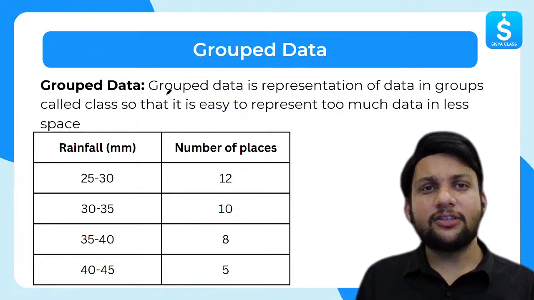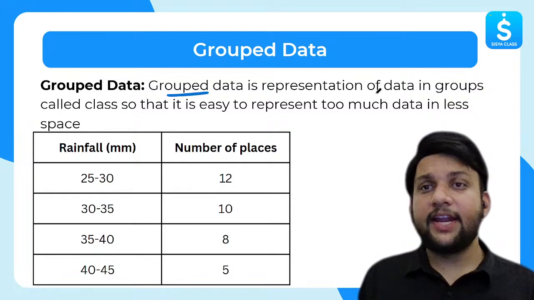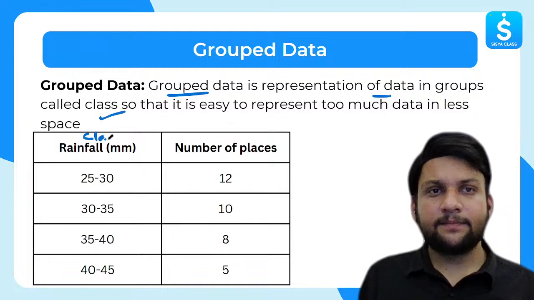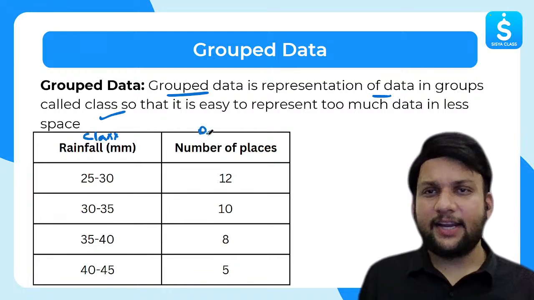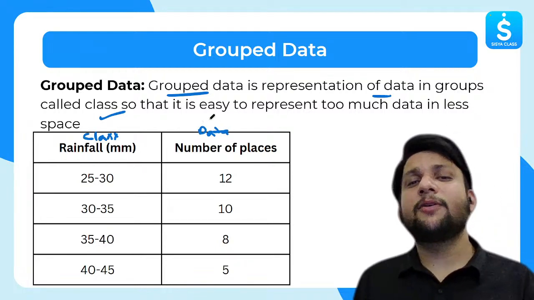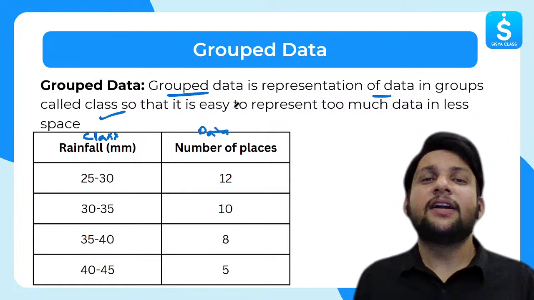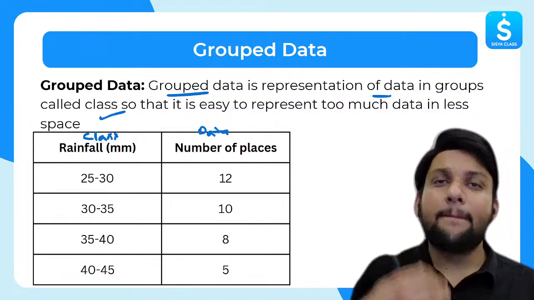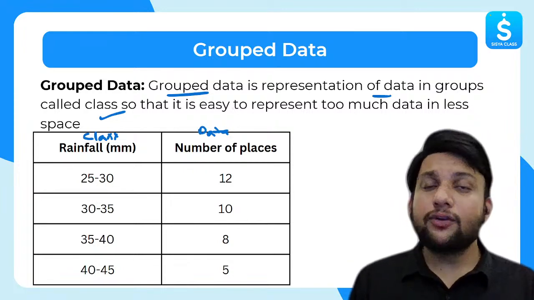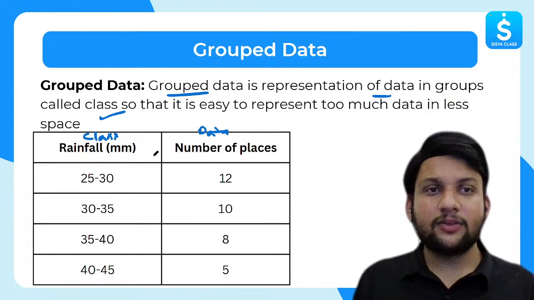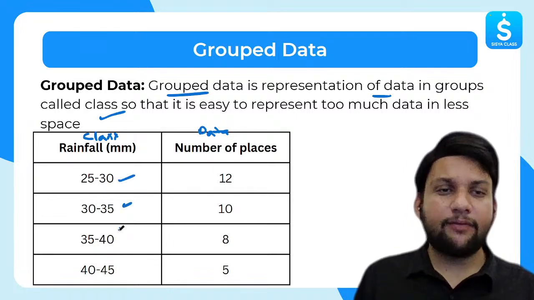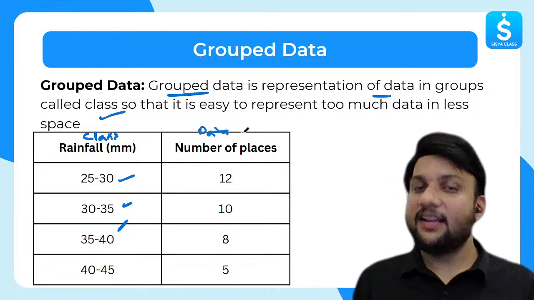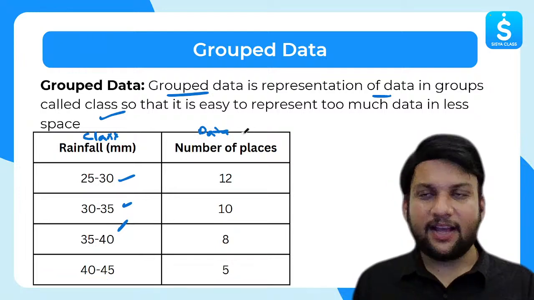So let's read the definition. Grouped data is representation of data in groups called classes, as I told you. This is what we call the class, and this is what we call the data. And why do we do this? Because it becomes easy to represent too much data in less space. I hope everyone sees the purpose of doing this is to make our job easier. So what is important is that this range that you're seeing, 25 to 30, 30 to 35, 35 to 40, or 40 to 45, this is what we call the class interval. And this is nothing but data.